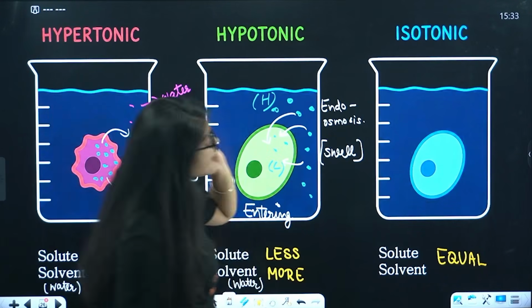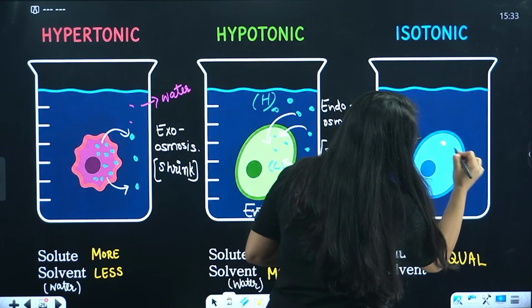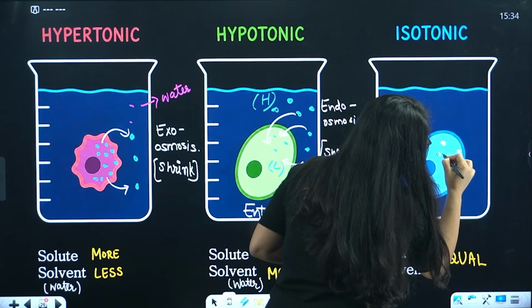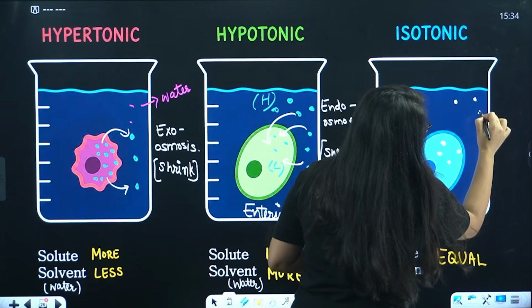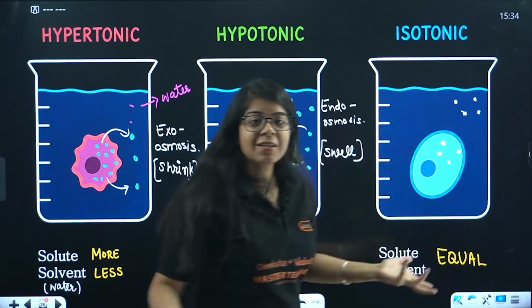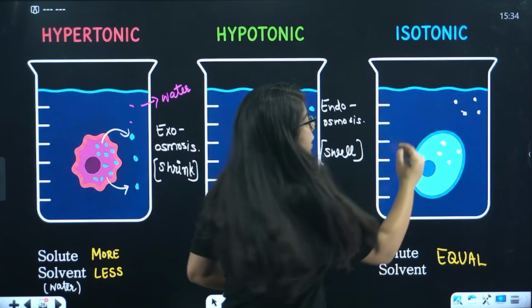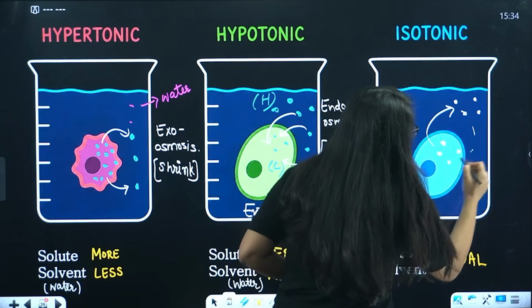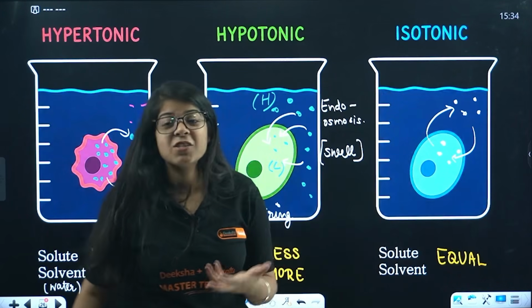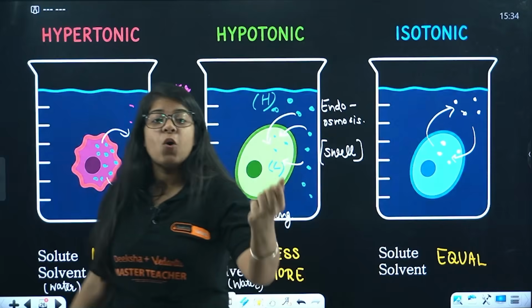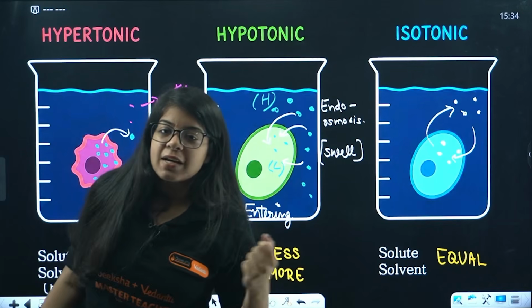In isotonic, the water inside the cell is of the same concentration as the water outside the cell. So nothing happens, concentration is same. The number of water going out is same as the number of water coming in. So there is no endo or exoosmosis in isotonic.